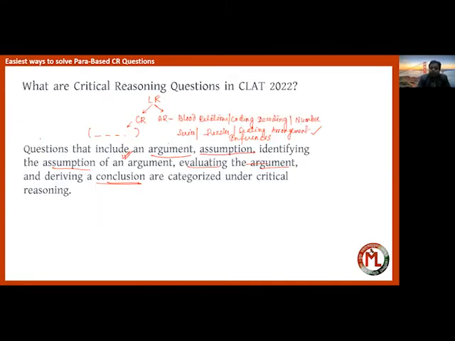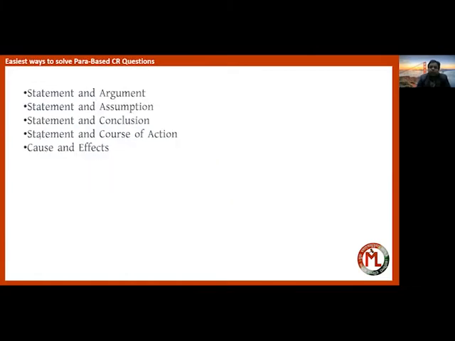Now, come to our next topic. These are the chapters from the critical reasoning part: statement and argument, statement and assumption, statement and conclusion, statement and course of action, cause and effects, and you can say statement and inference and decision making also. So this roughly completes the critical reasoning part for CLAT exams.